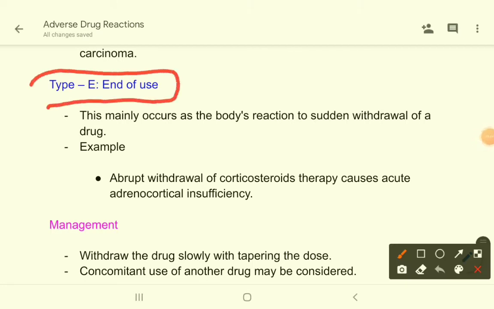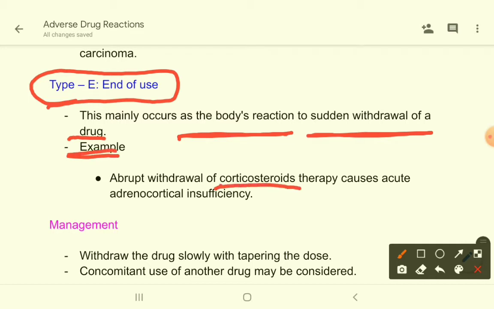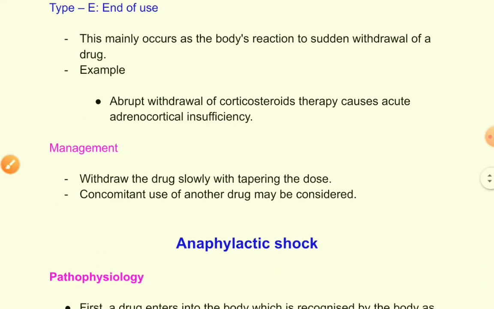And the last type is type E, or end of use. So what is this? This actually occurs as the body's reaction to sudden withdrawal of a drug. If you stop a drug suddenly, then the body will produce some sort of reaction. Of course, those reactions will not be very good. Those will be adverse reactions. For example, abrupt withdrawal of corticosteroids. If you stop corticosteroids suddenly, that will lead to acute adrenocortical insufficiency, a very grave condition. How to manage these things?